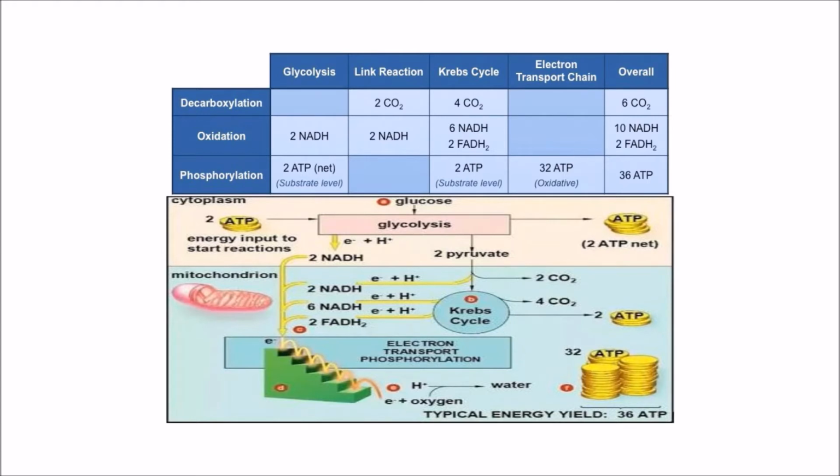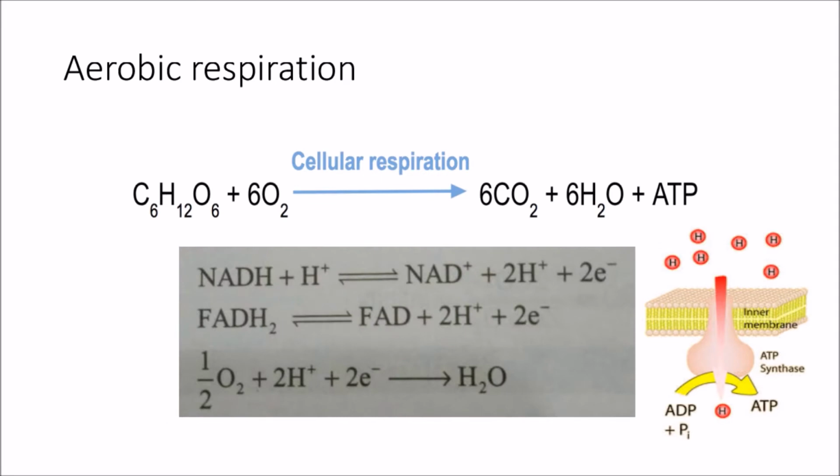They transfer the electrons, which pass through the complexes of the electron transport chain and ultimately reach oxygen, and oxygen then in presence of hydrogen is converted to water. So if we write the equation for aerobic respiration, that is respiration in presence of oxygen, glucose is oxidized to carbon dioxide and oxygen is reduced to water, and there is production of ATP.